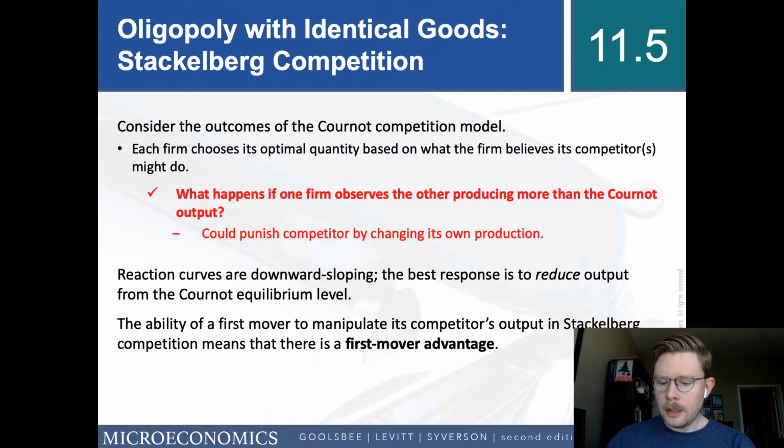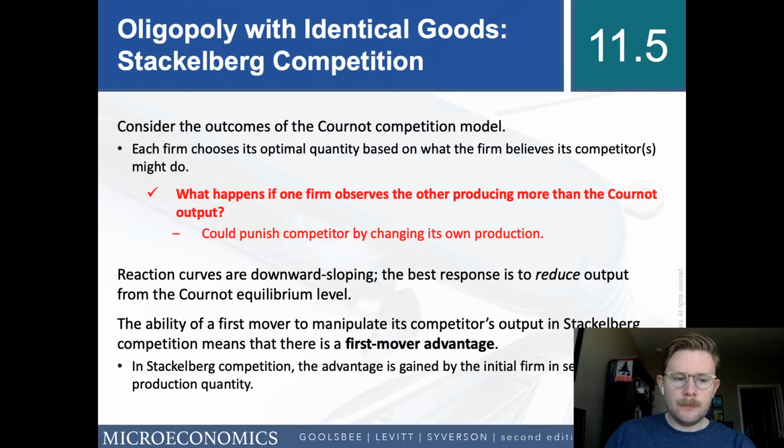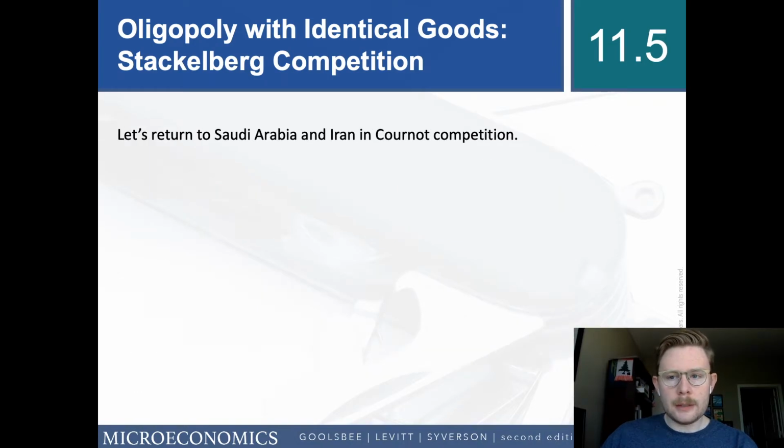So, by changing their quantity on that reaction curve, in the previous video we talked about Saudi Arabia and Iran changing their quantity and what the other would do in response. Now we have a situation where one gets to make that decision first and the other has to respond. And so the one that makes that decision first has an advantage. In Stackelberg competition, the advantage is gained by the initial firm in setting its production quantity.